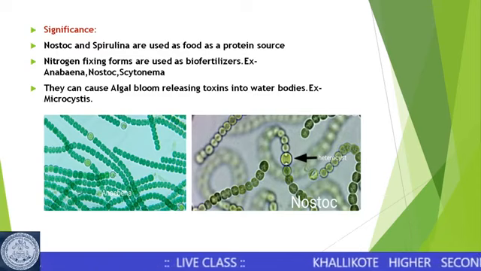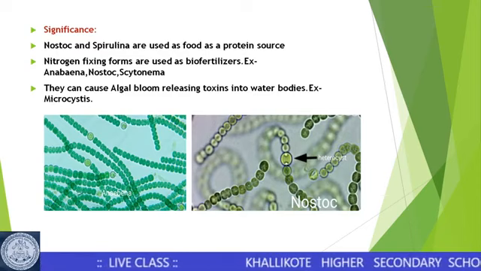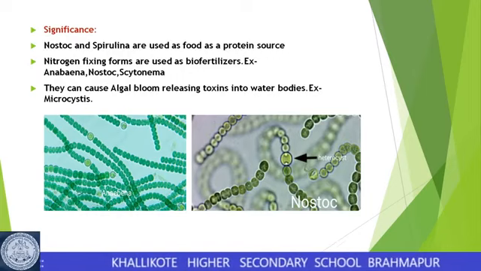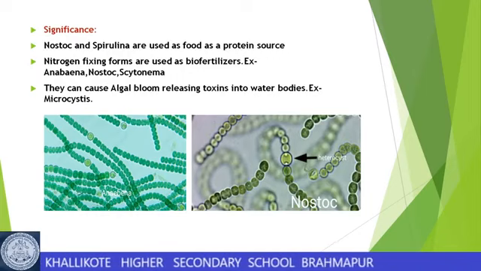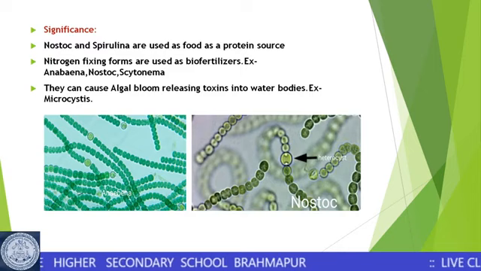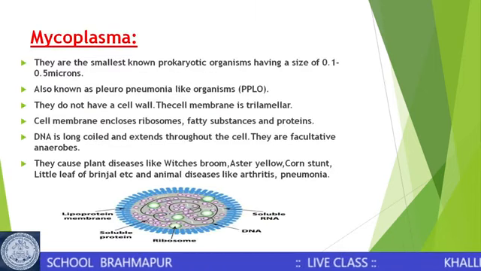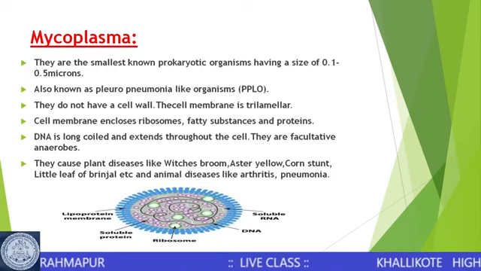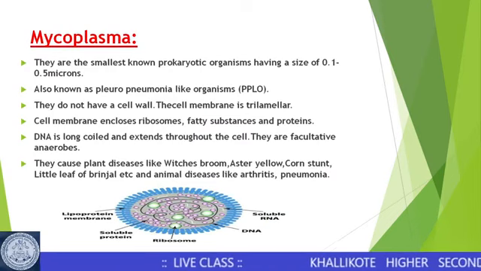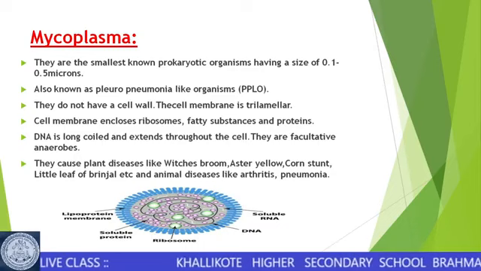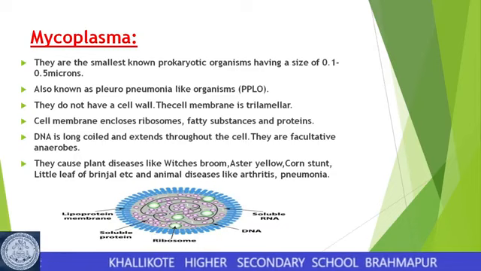What is the significance of the cyanobacteria? Nostoc and Spirulina are used as a protein source. There are nitrogen-fixing forms, and sometimes they also cause algal bloom, as in Microcystis. The last group here is Mycoplasma. They are the smallest prokaryotic organisms and are known as pleuropneumonia-like organisms, PPLOs.